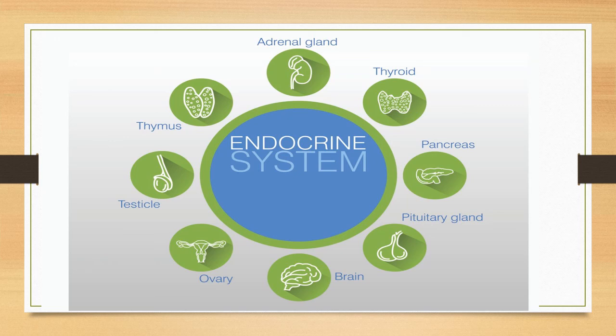Next to ovary and testes. Ovary is there for secretion of estrogen, progesterone for female characteristics. Testes for the male body development and secretion of testosterone, androgen, these things. Thymus, last but not the least, very important. Thymus provides us the immunity, T cell formation, so that we can combat, we can face many kinds of problematic situations. This much is related to the names of the glands and their function.